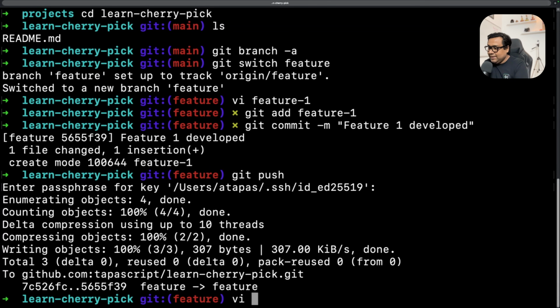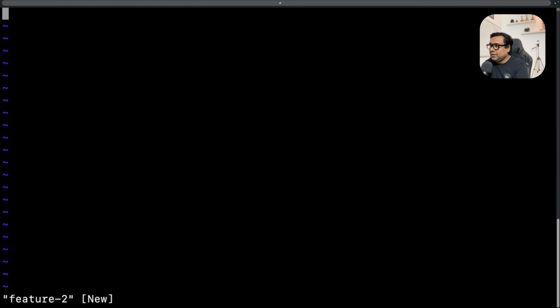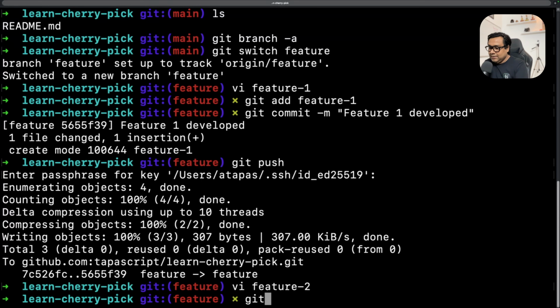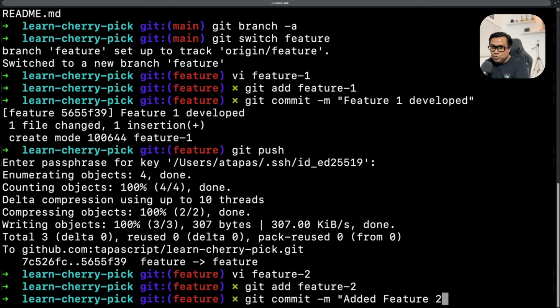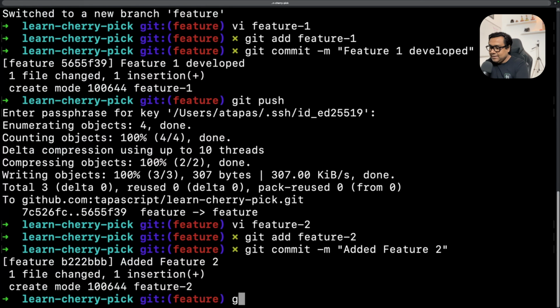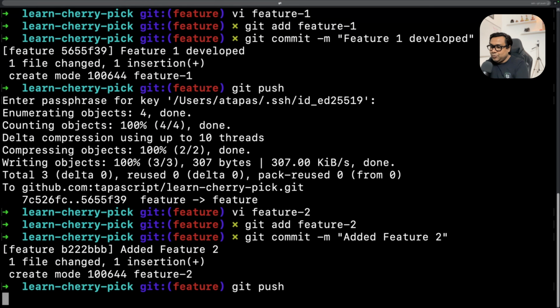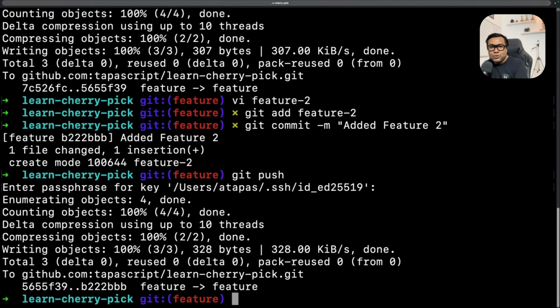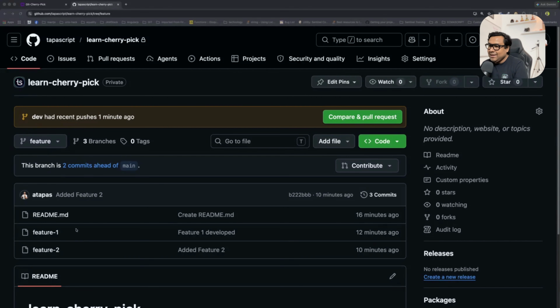Here I'll create another file called feature2, and I'll say this is feature2, and I'll save it. Then again I'll do git add feature2. I'm staging it too, and then I will do git push, and this is going to push it. Done. So this also got pushed. Coming to the feature branch now, I can clearly see that it has feature1 and feature2.